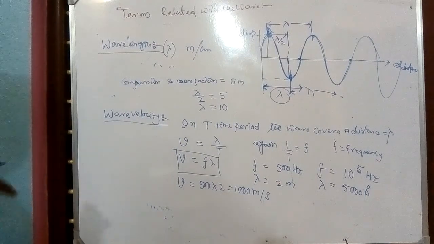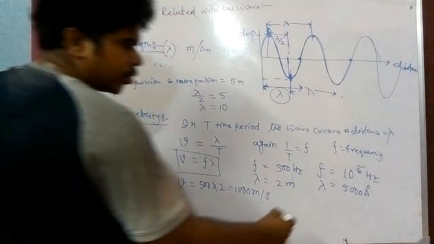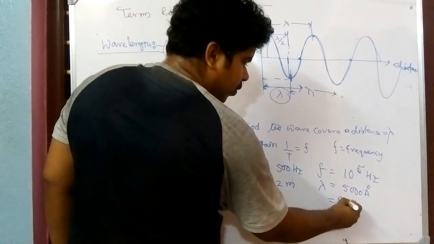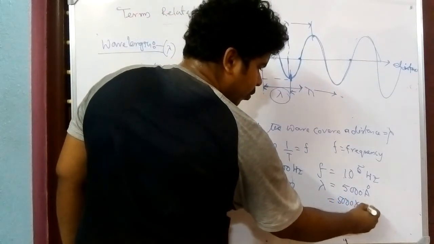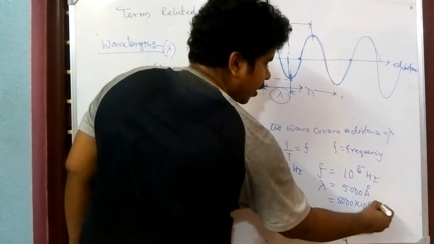Then what will be our velocity? We know 5000 angstrom means 5000 into 10 to the power minus 10 meter.